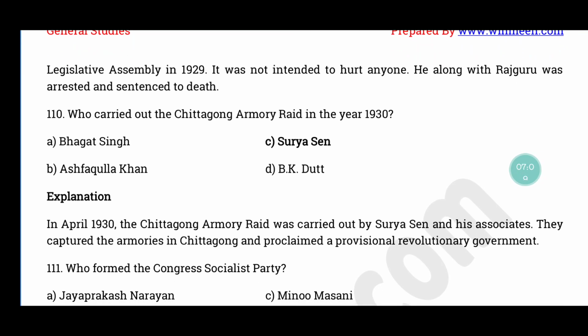Question number 110. Who carried out the Chittagong Armory raid in the year 1930? The correct answer is option C, Surya Sen. In April 1930, Chittagong Armory raid was carried out by Surya Sen and his associates. So they captured the armories in Chittagong and they proclaimed a provisional revolutionary government.